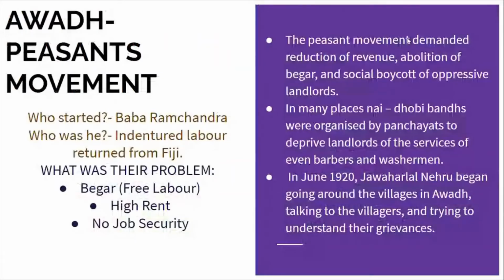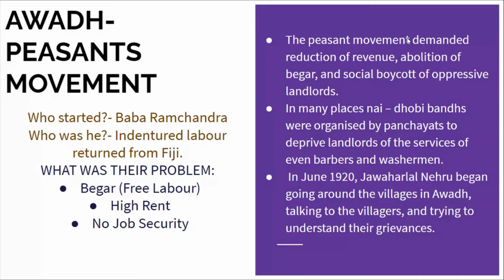So the movement in the towns failed. Now the peasants of Awadh started a movement. First, who started it? Baba Ramchandra. Who was he? He was an indentured labourer returned from Fiji.